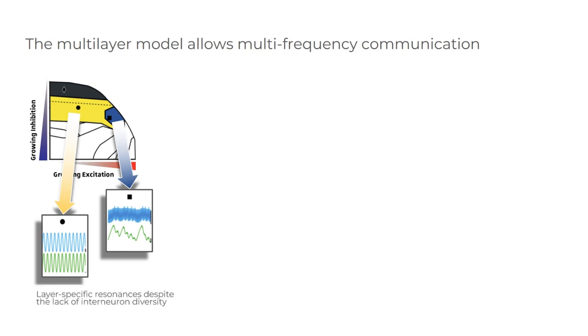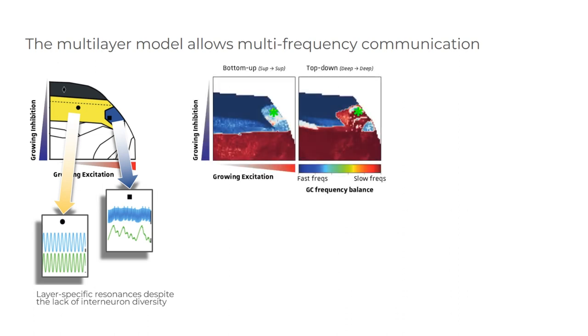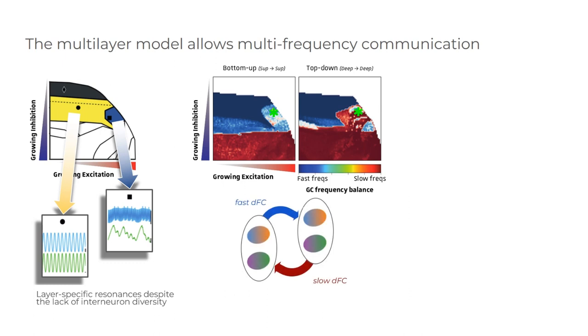Please note that this frequency separation is now emerging from network interactions, as there is no interneuron diversity in the model. In the same zone, we also compute spectral Granger causality. In this diagram, red or blue colors mean communication arises respectively at slower or faster frequencies. Focusing on this working point, one finds, as a free lunch, the same association between the direction of communication and frequency as in empirical data.